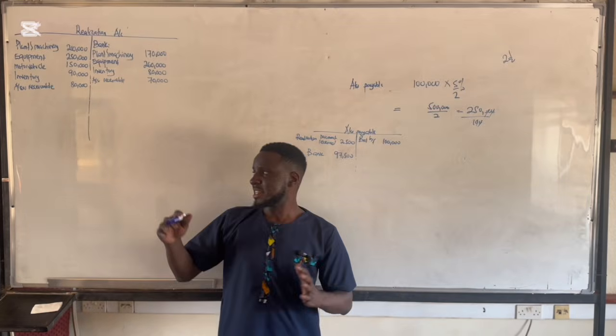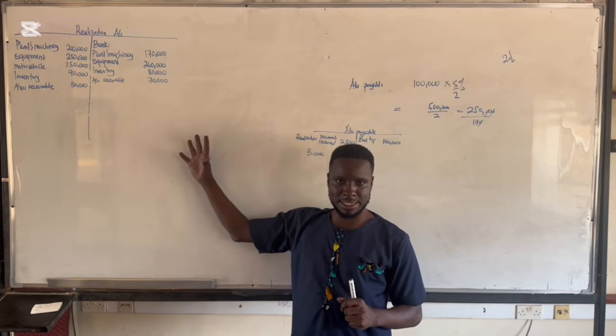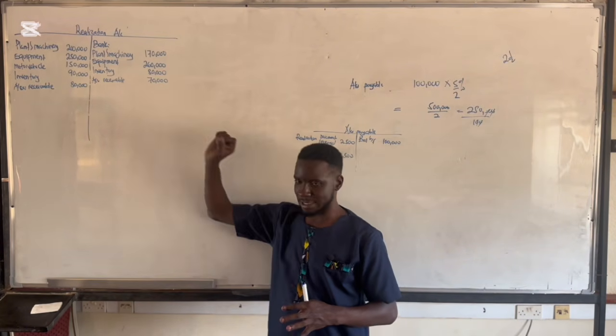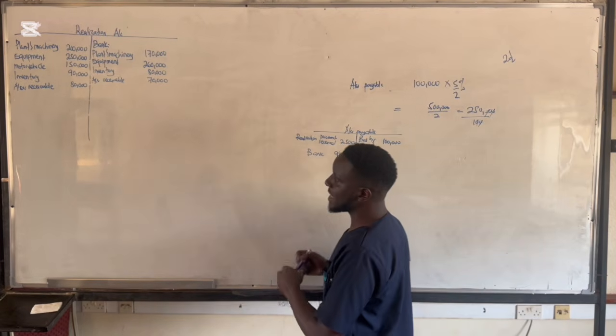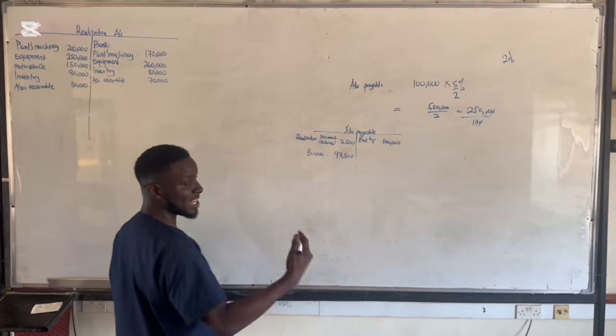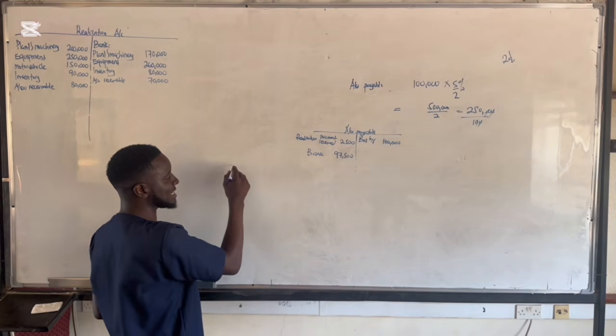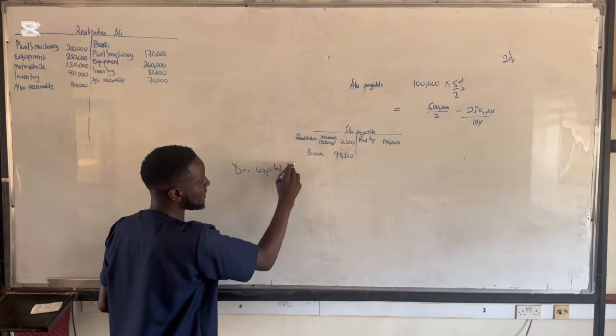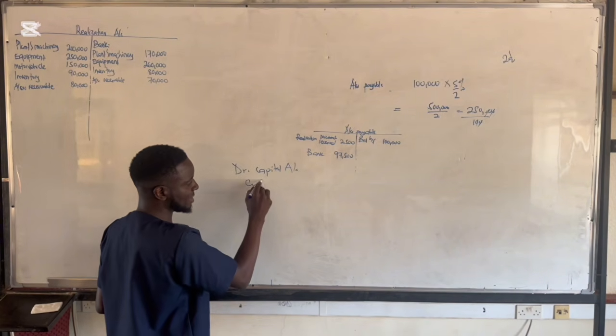Now, this is a partner taking an asset. Once a partner takes an asset, the double entry, you're not going to use bank because you're not selling it off. So once a partner takes an asset, you're going to debit the capital account of that partner, and then you're going to credit realization.